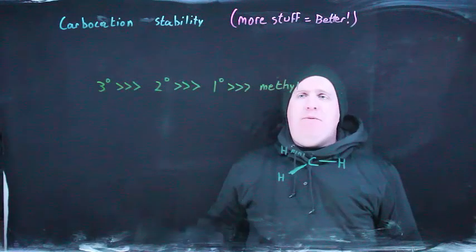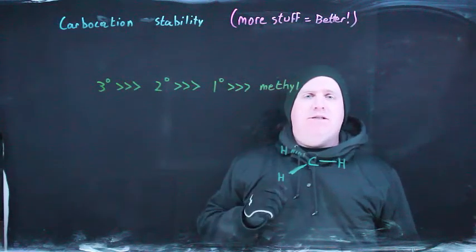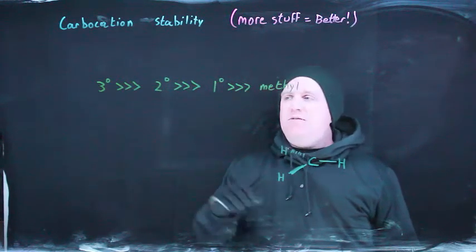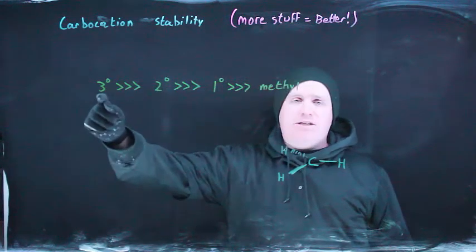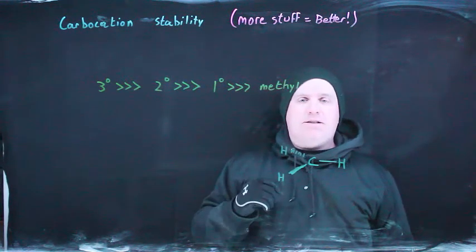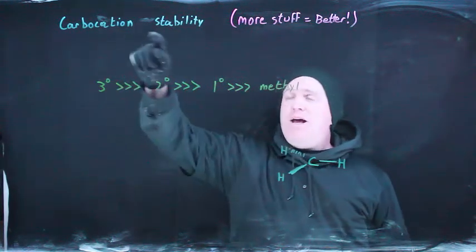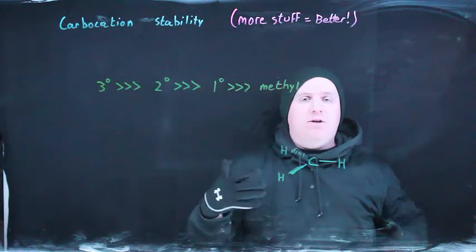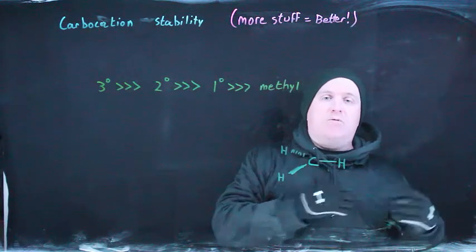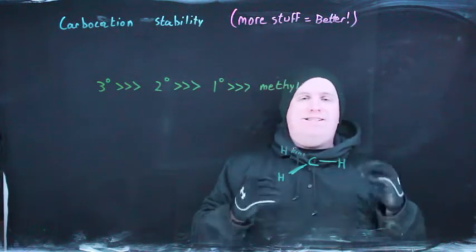SN2 reactions happen best on methyl type systems, and then they happen slower but okay on primary systems, and then it gets progressively worse to the extent that they don't happen at all on tertiary systems. By contrast, because SN1 reactions go through carbocations, and therefore carbocation stability matters a lot, what matters most for an SN1 reaction is how stable is a carbocation. And the answer for that is the more stuff, the better.